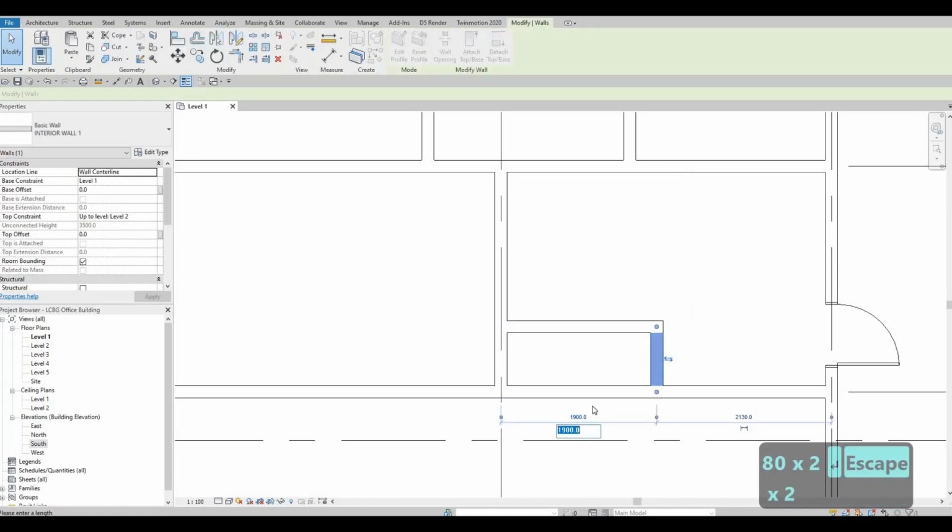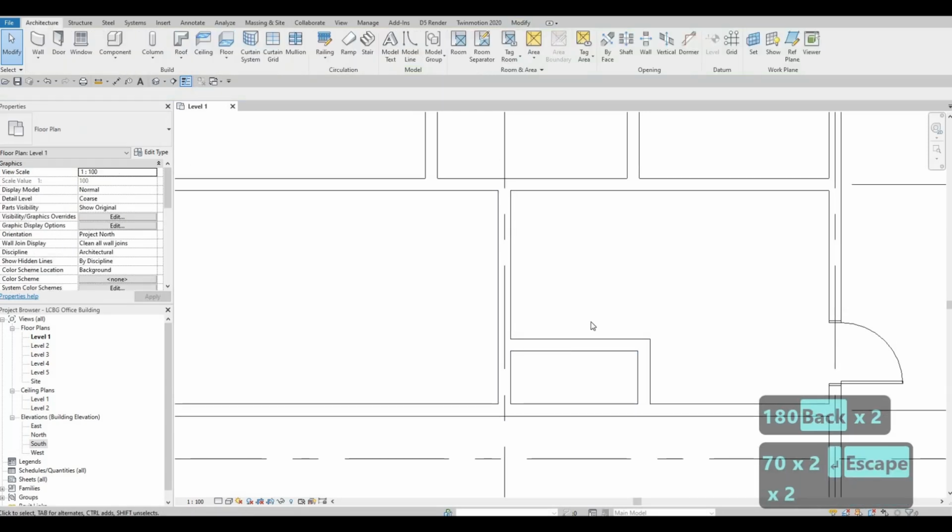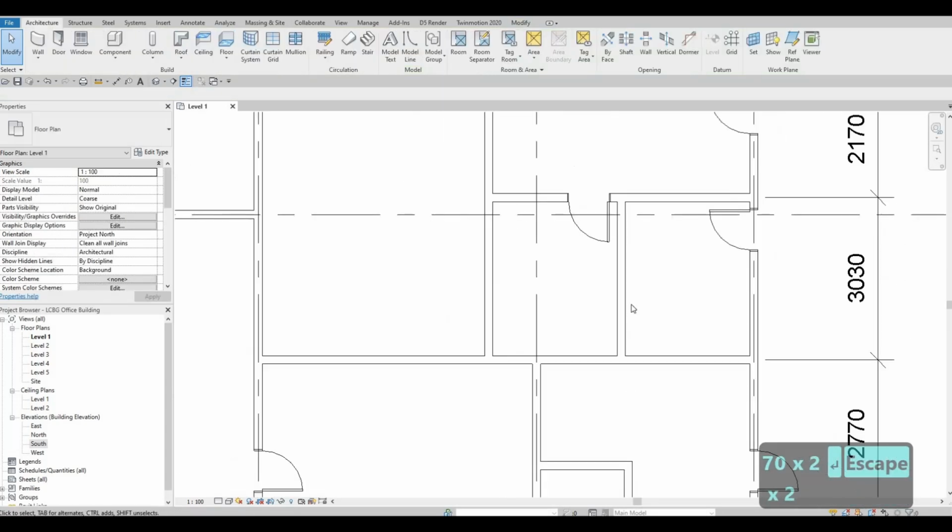So architects need to place in the telephone board and then the electrical spacing for the electrical. So this one, let's put this one around 1700. That's too big, and that's big enough.